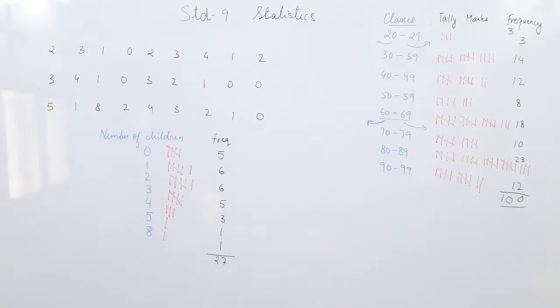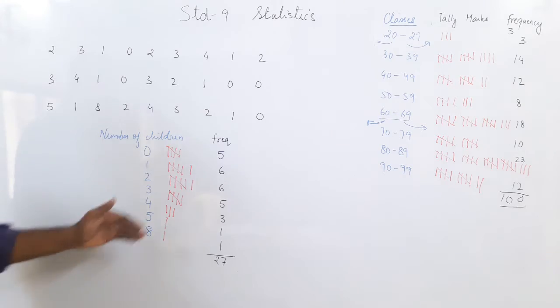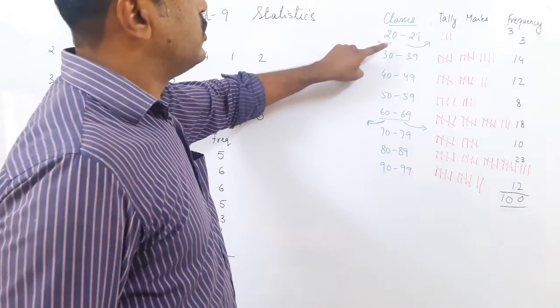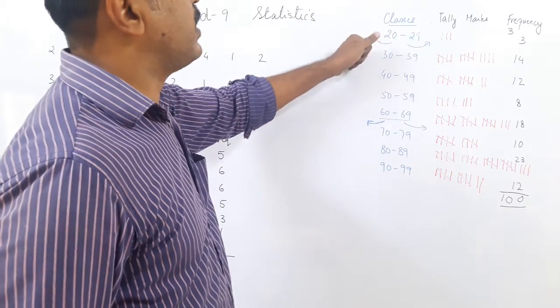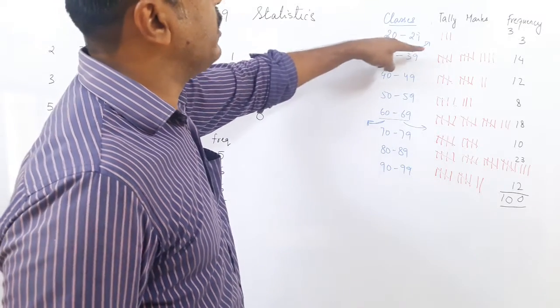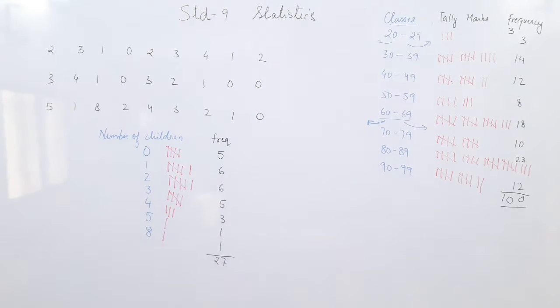Okay? So what have we done so far? So here we have got nothing in discrete. Discrete is just a number. But here you made classes. So in the classes you have a lower limit, an upper limit and a class length. The class starts from 0 to 29, so a class length of 10. This is what we have done. So now we will do a few sums to understand the concept in detail.